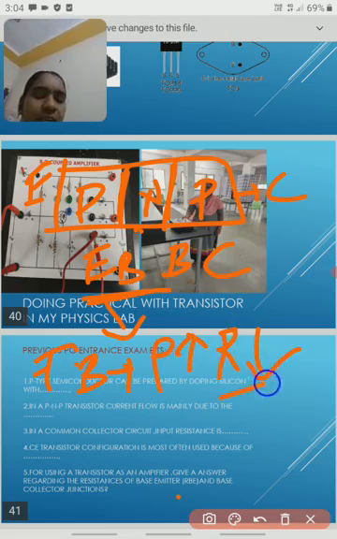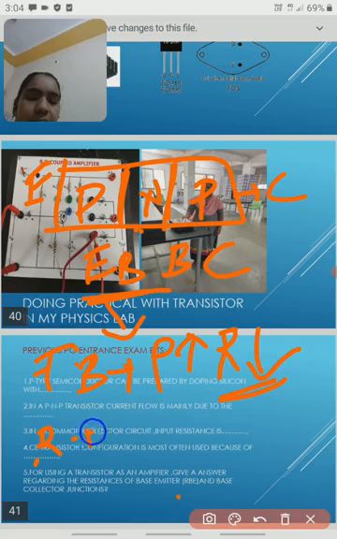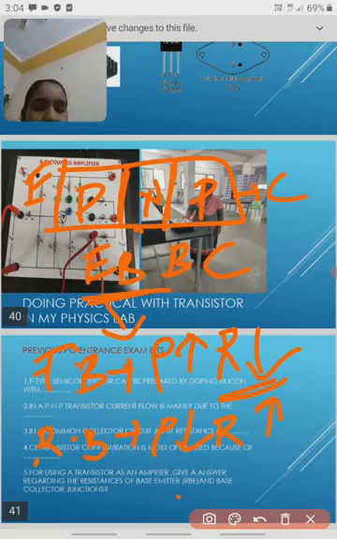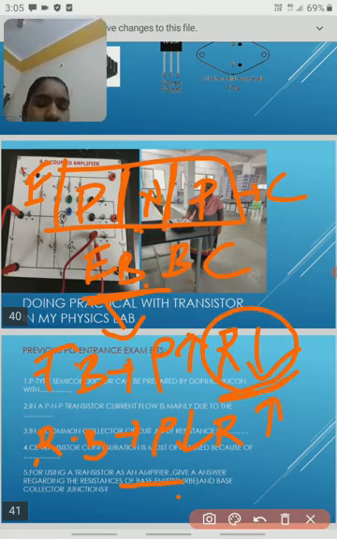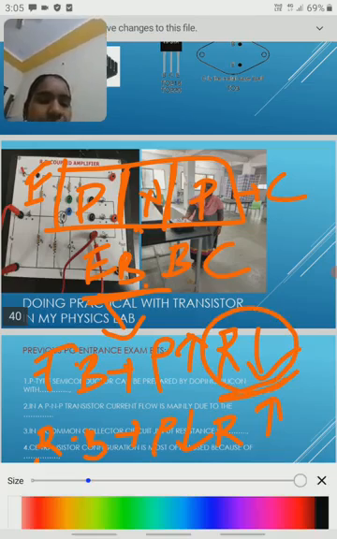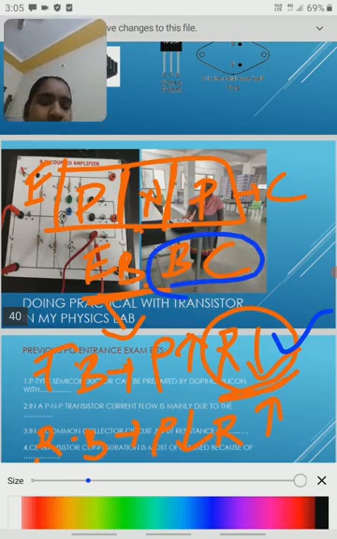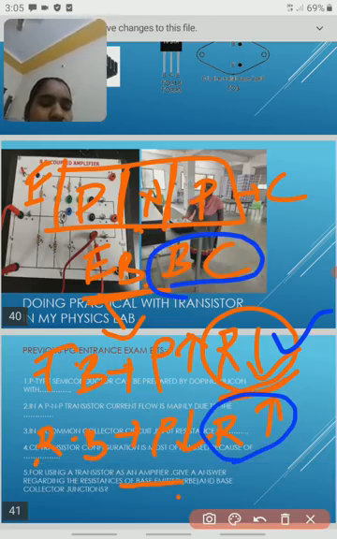So when the transistor behaves as an amplifier, the emitter base junction always has low resistance, and the base collector junction is always reverse biased and has high resistance. This is the answer.